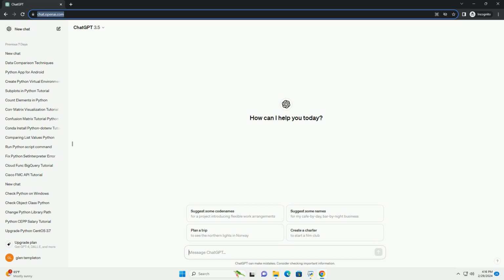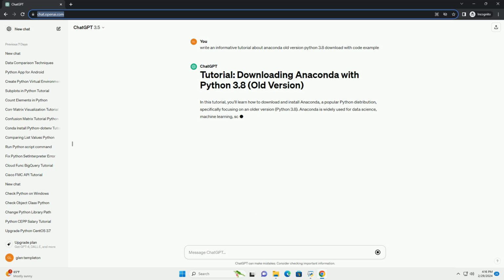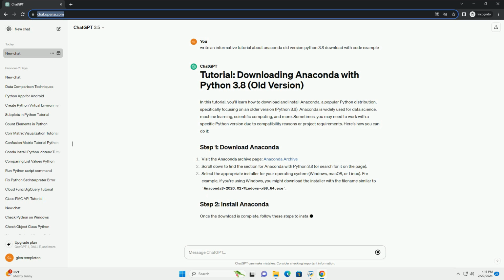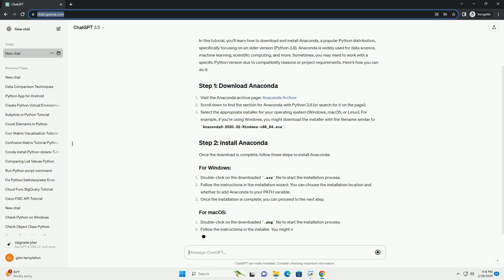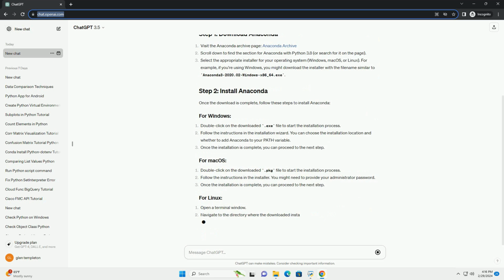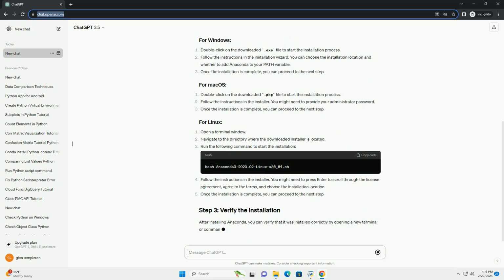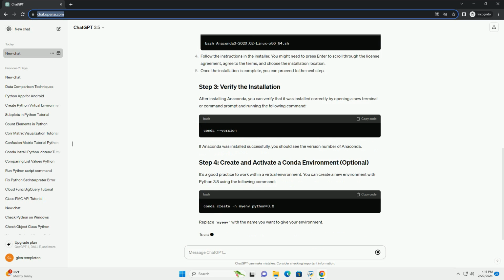Title: How to download and install Anaconda with Python 3.8, old version, a step-by-step tutorial. Introduction. Anaconda is a popular distribution platform for Python and R programming languages. It comes with various pre-installed packages and libraries that are commonly used in data science, machine learning, and scientific computing. In this tutorial, we will guide you through the process of downloading and installing Anaconda with Python 3.8, an older version that might be necessary for compatibility reasons or specific project requirements.